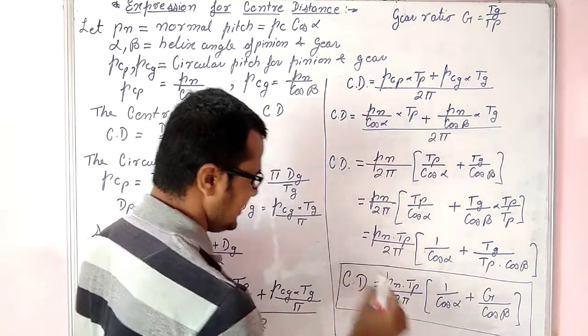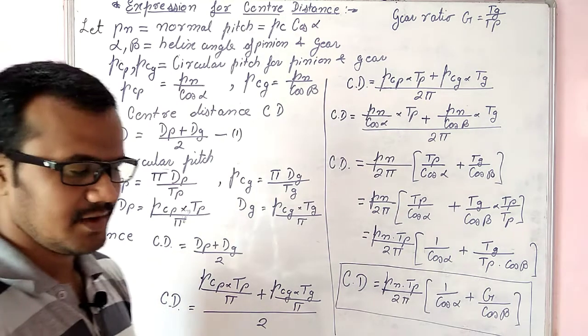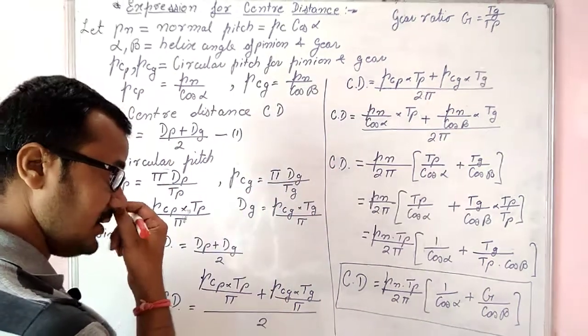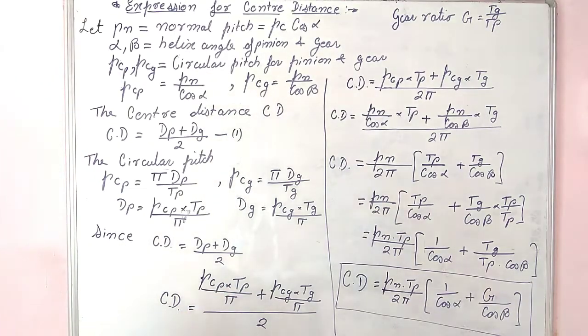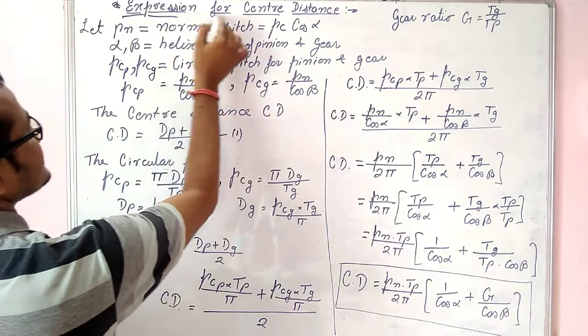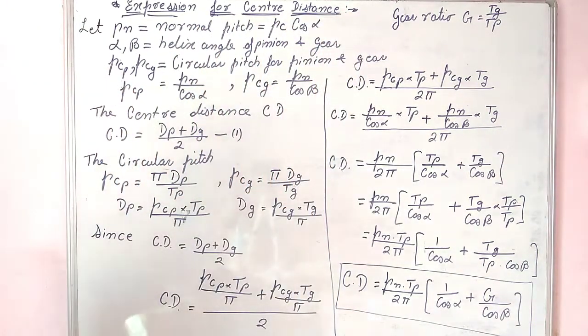This is the final expression: CD equals Pn Tp upon 2 pi in bracket 1 upon cos of alpha plus G upon cos of beta. This is the final expression for center distance of two meshing spiral gears.